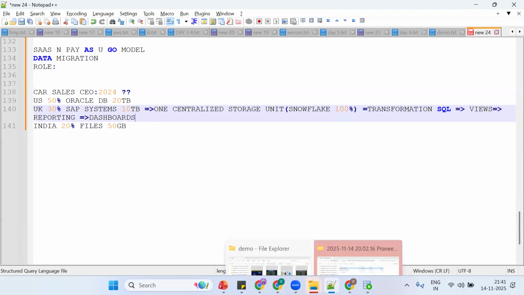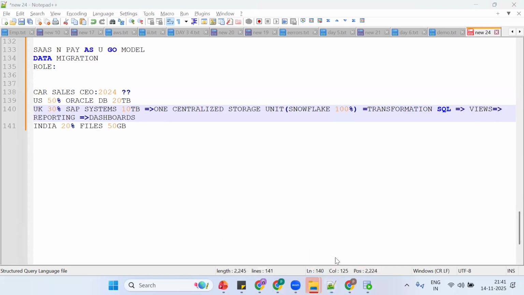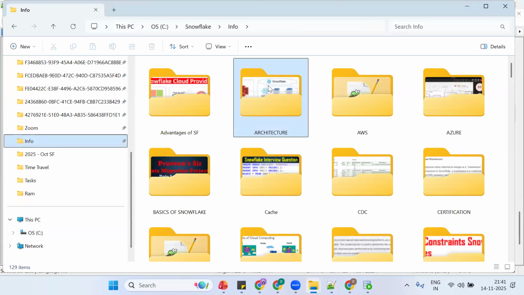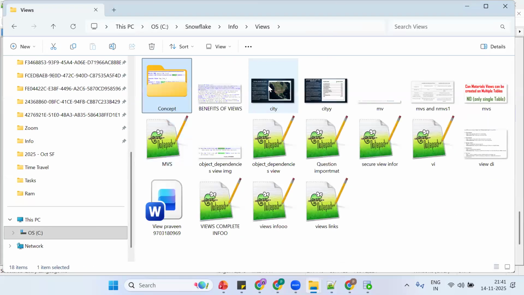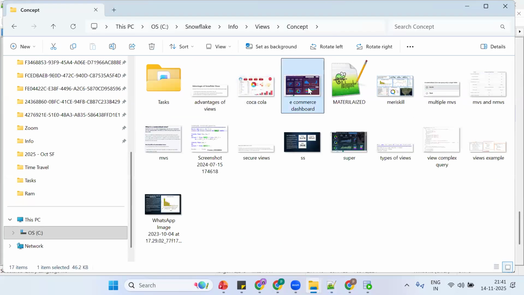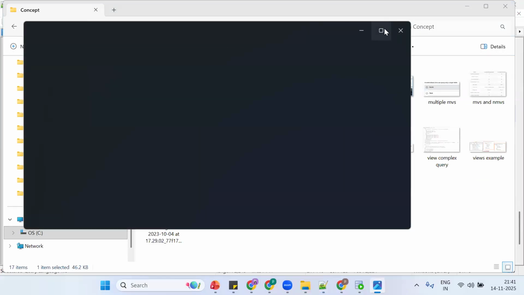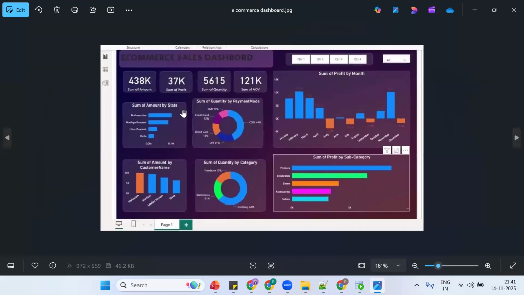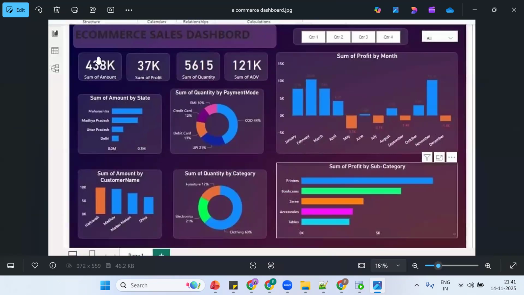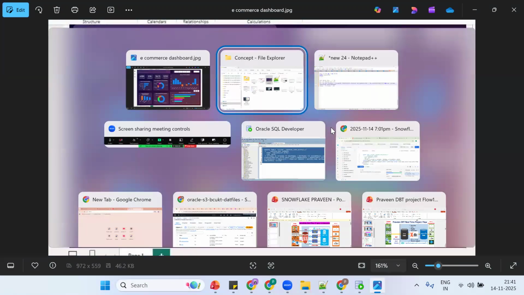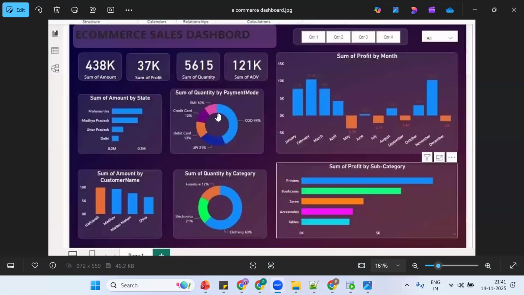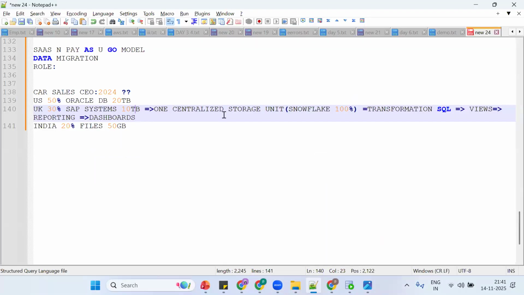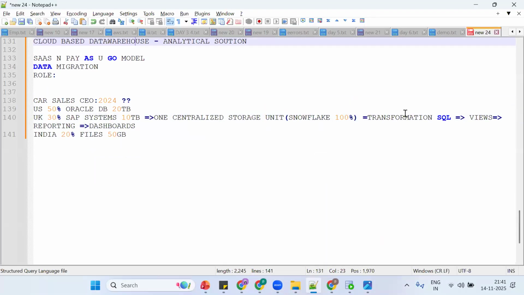One second, hold on. If you see this image, you'll get clarity. If you go to views, ultimately the client wants to build dashboards. They want to understand how much amount, how much profit, how much sales are happening monthly and yearly. But my data is sitting on premises. So we bring the data from different sources, transform it and give it to them.